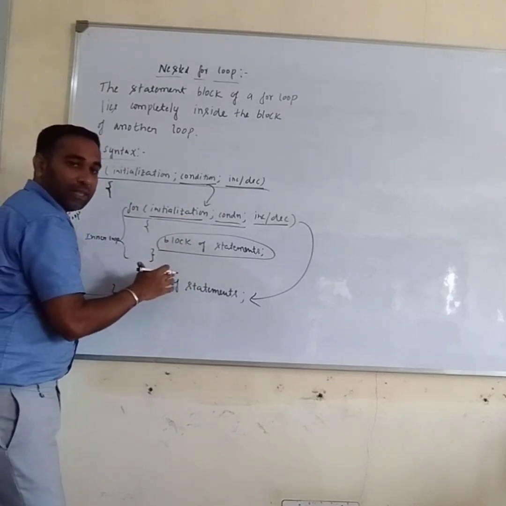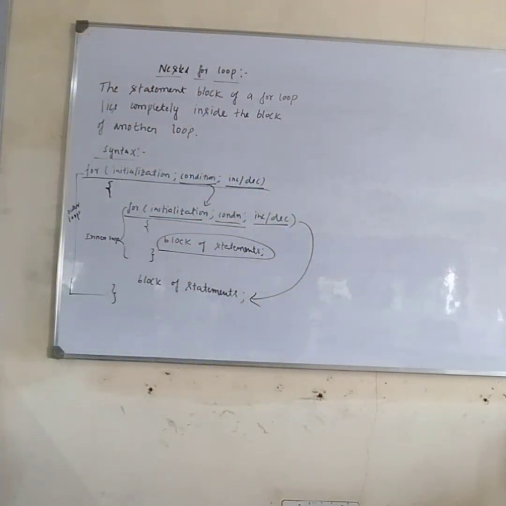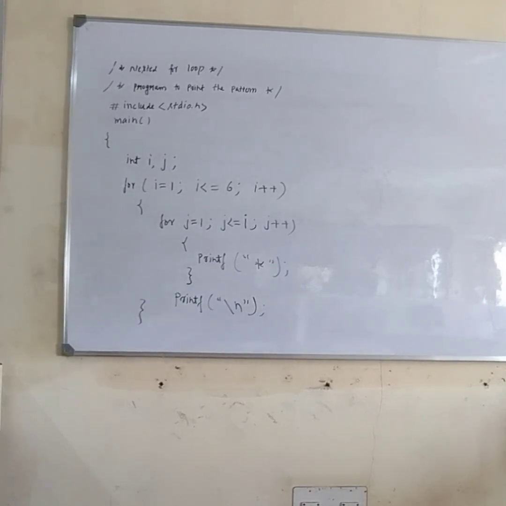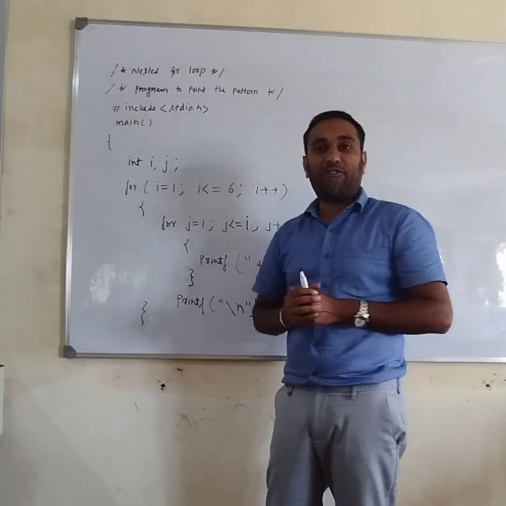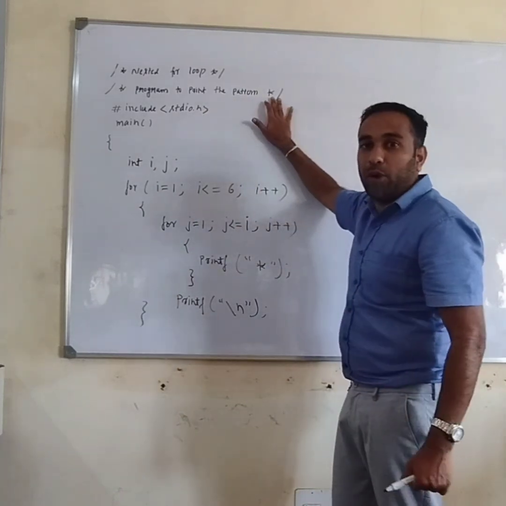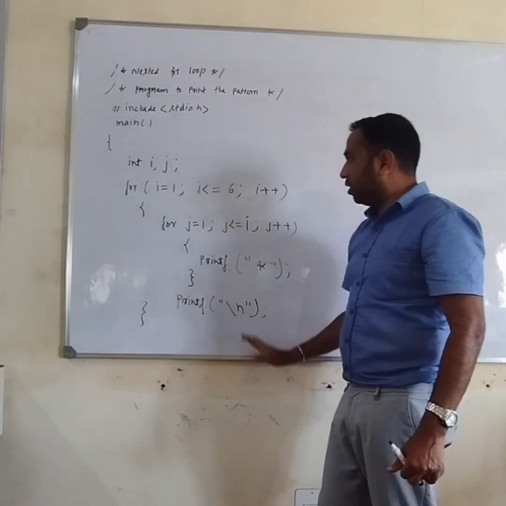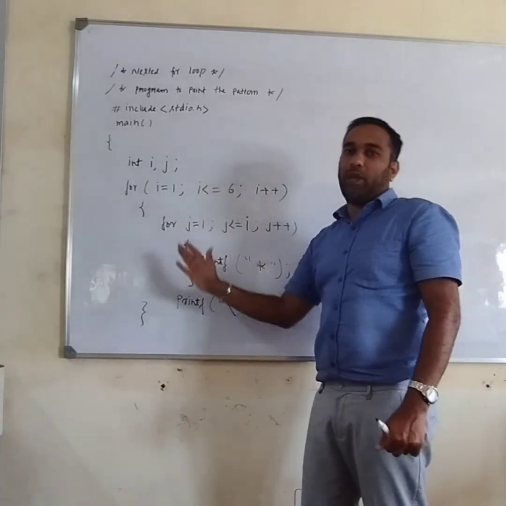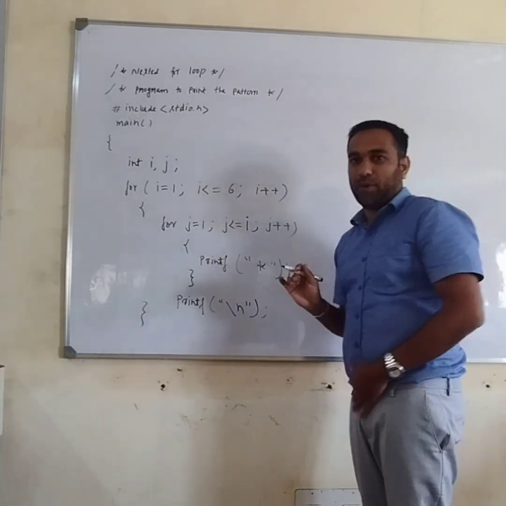Next, I will explain an example for nested for loop. So let us discuss the example for nested for loop. Here I am writing a program to print the star pattern, using nested for loop. I will explain line by line how the nested for loop executes to print the star pattern. It's a very simple program.